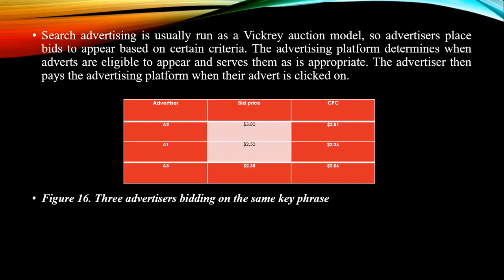Advertisers place bids to appear based on certain criteria. The advertising platform determines when advertisements are eligible to appear. Based on that, they decide and bid for their advertisement to appear in Google Ads.